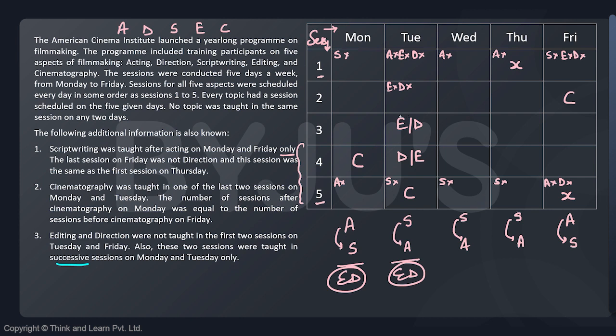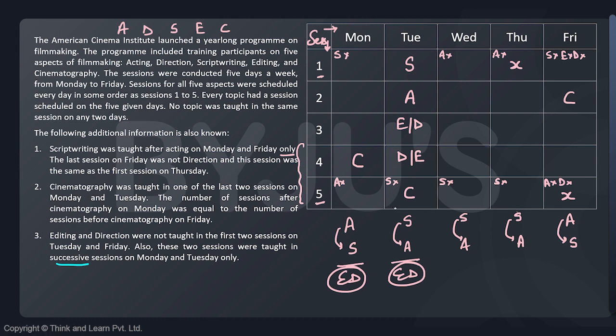So the other two sessions on Tuesday now. We have editing and directions over here. I have cinematography over here. What are these two sessions now? They are S and A, script writing and acting. And acting should come after script writing. So can I say we have the pure data for Tuesday now? That is, script writing should be first, acting should be second. Acting is after script writing, and I have SA, then ED or DE, and after that I have C over